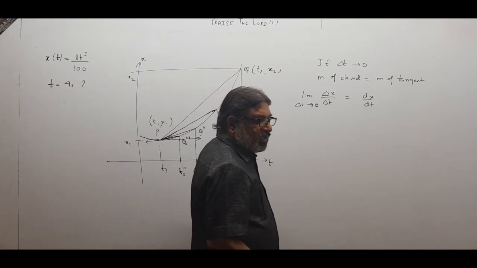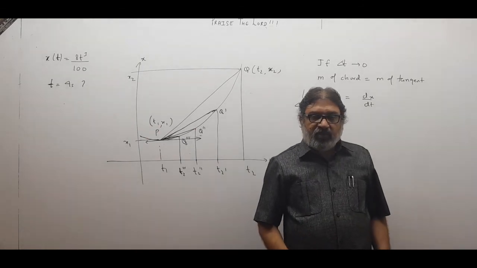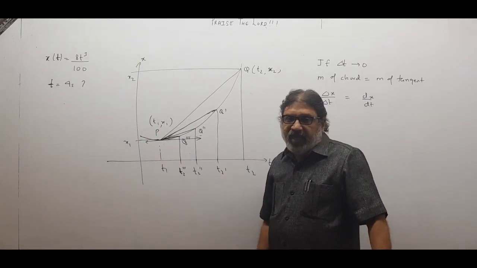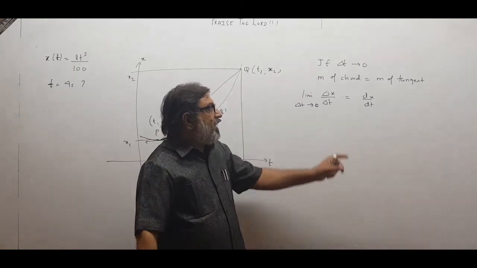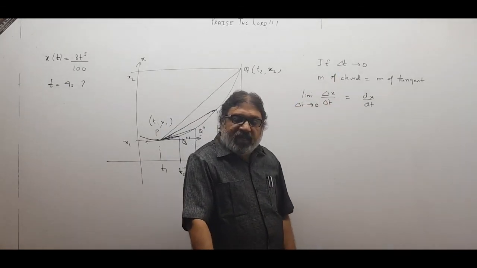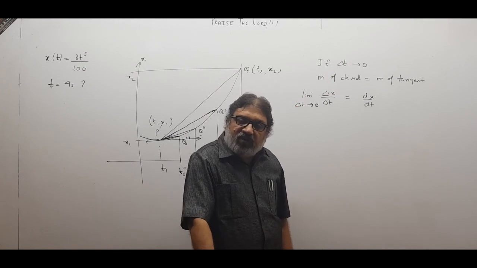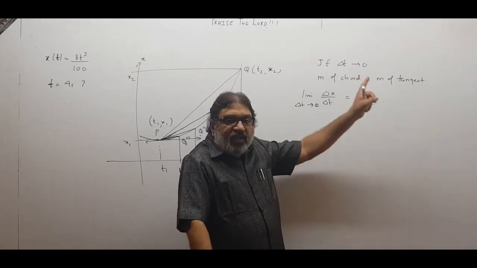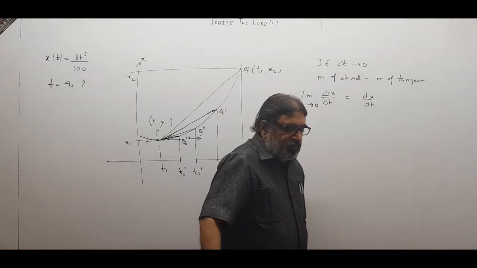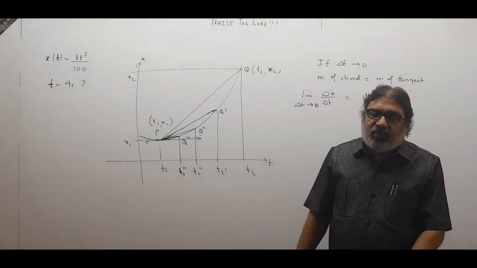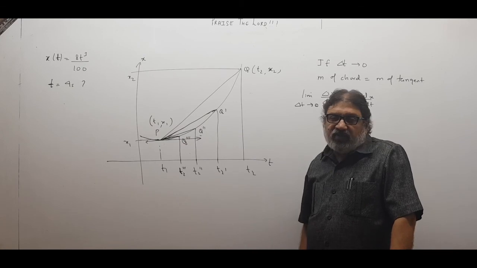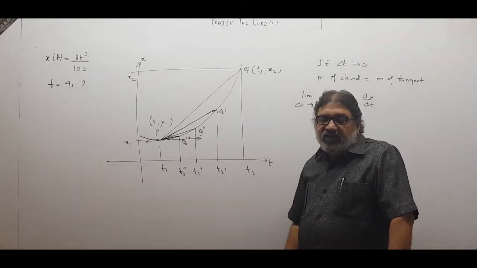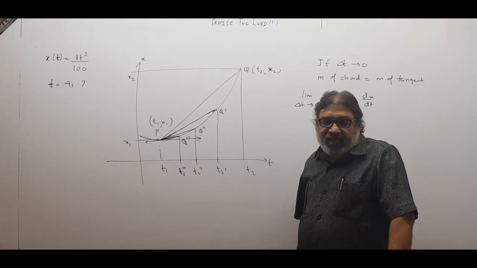So they will be almost in the same direction. Not only will the numerical value of average velocity and instantaneous velocity be equal when delta t approaches 0, the direction of average velocity and the direction of instantaneous velocity also will be the same when limit delta t approaches 0. So that was the information about instantaneous velocity, how to get it by taking dx by dt, and what the direction will be. The direction will be that of the tangent at that point.